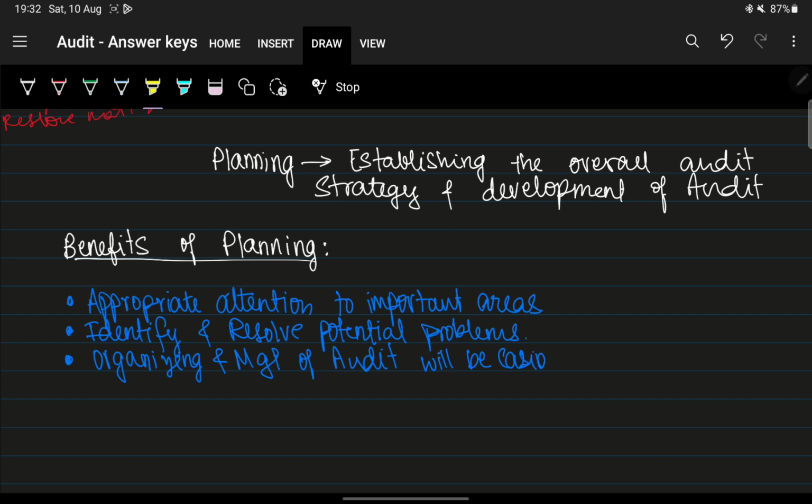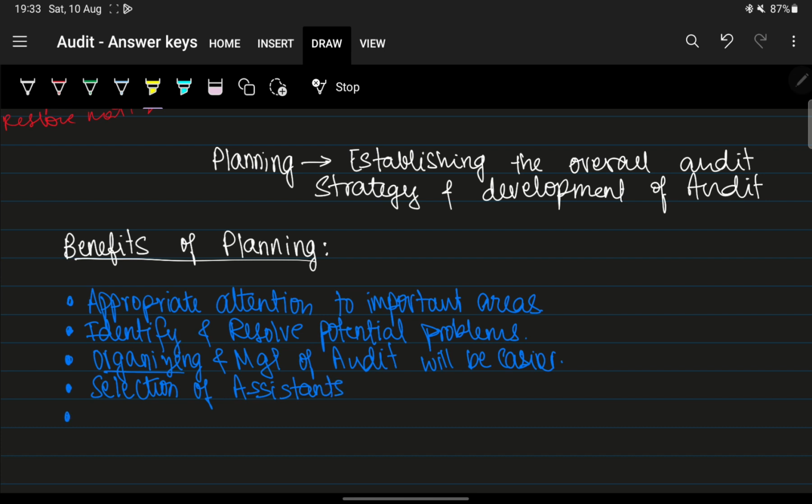Now what comes in organizing? When you have to organize the audit, first obviously you will need the engagement team, right? So one of the points is also selection of assistants. It helps in selection of assistants.